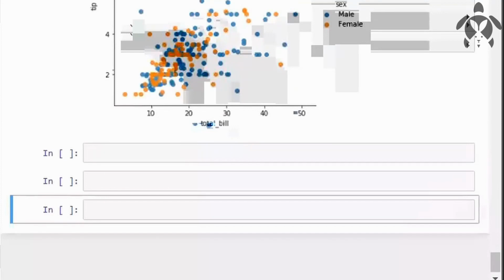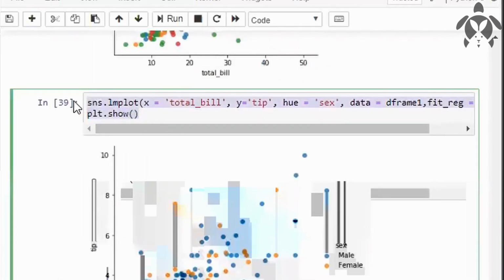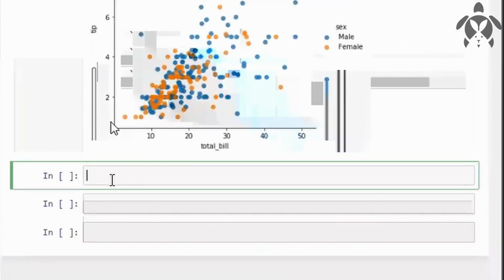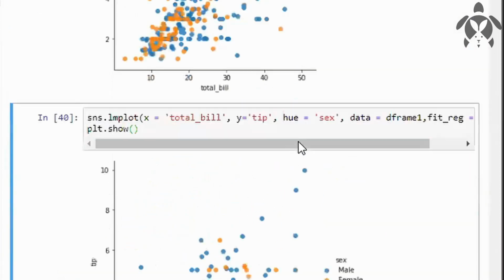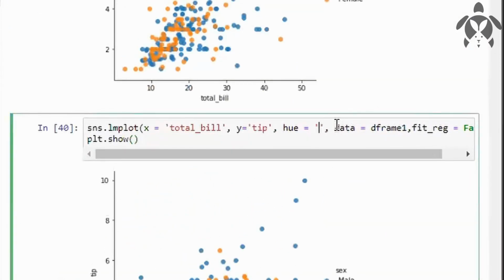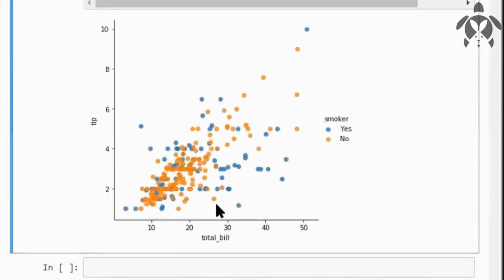You can also segregate this using the person, those who smoke and those who do not smoke. For doing that, like we have seen here, we have used sex here. We'll use smoker here. We have used day here. Time also you can use. So let me change this to smoker here. So you can see the people who don't smoke are more, and the people who smoke are less here.